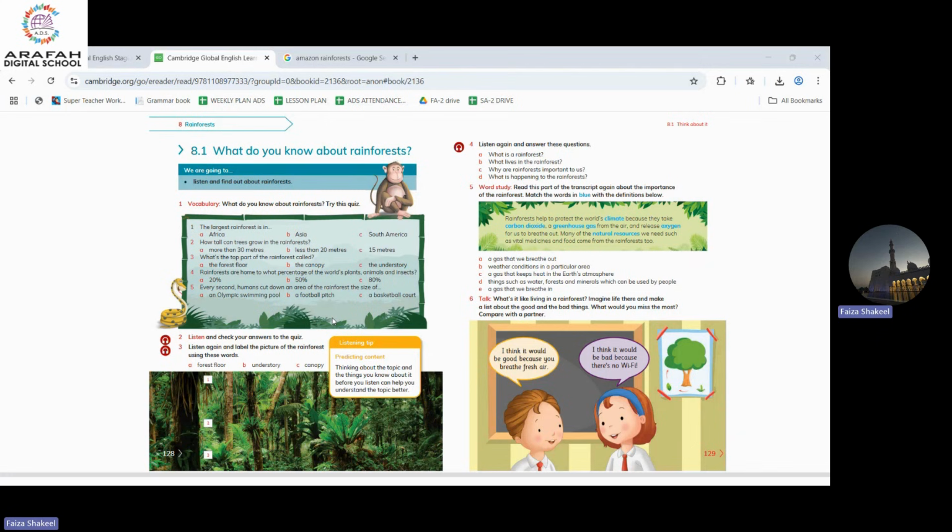So before we get started, quickly tell me, what do you know about rainforests? Are you even aware of the word rainforest? Yes, good to know. So you know what forests are and you're relating it to the rainforest. Okay, very good, very good.